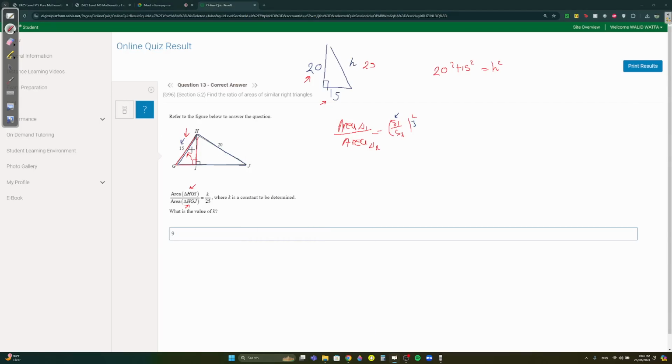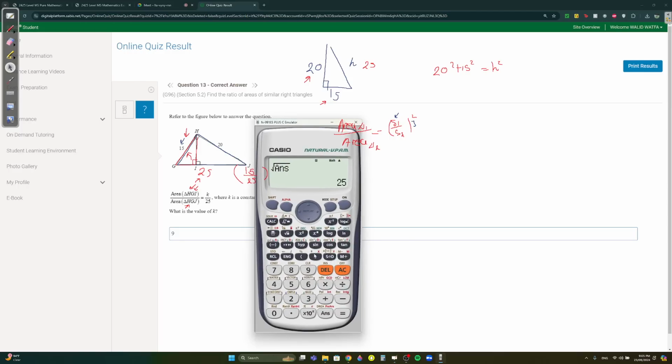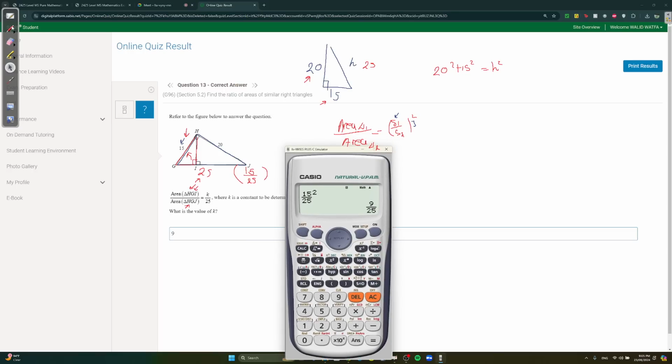HGI is the red triangle, what's the side? 15. Over HGJ, what's the side? 25. We know we have to square it. So 15 over 25 squared, you get 9 over 25. They gave us 25 down, they just want k, so you just take 9.